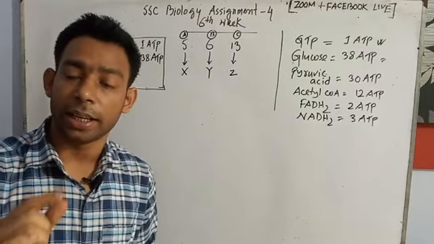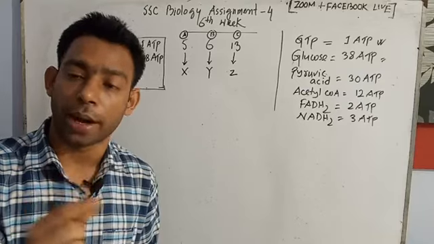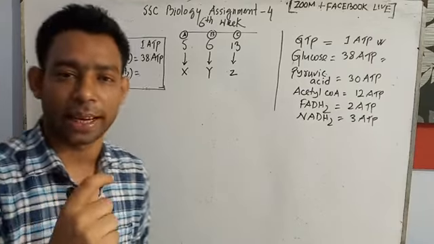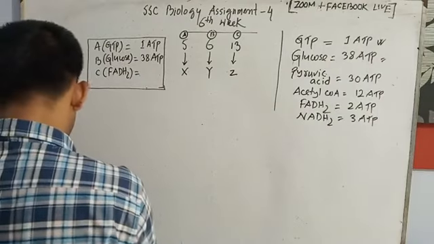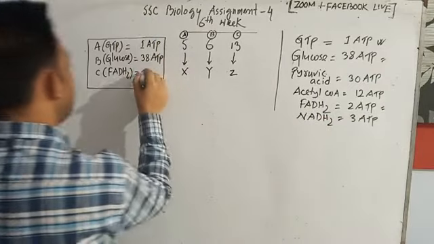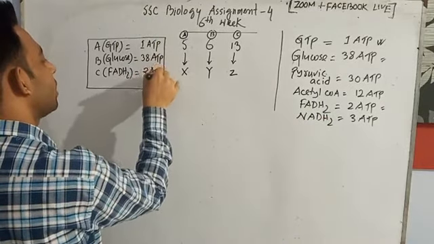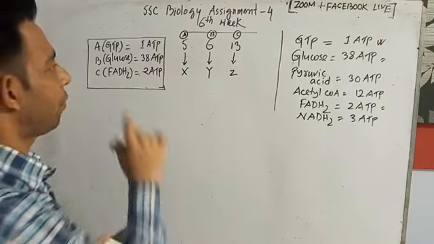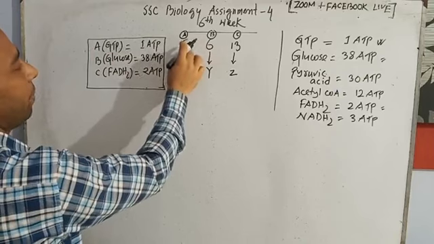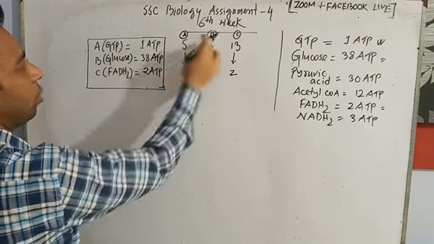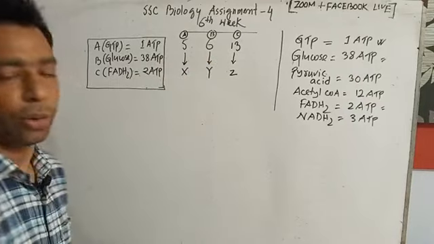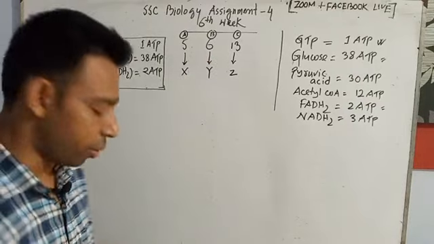And finally, A, B, C, D, E, which way to write I will tell you orally, but we need to go through the game. We need to play the game. So now, FADH2, we will get the 2 ATP. Our first instruction or first work is done. We make sure A, 5 number card, GTP, 1 ATP; B, glucose, 38 ATP; C, FADH2, 2 ATP. We already got it out.